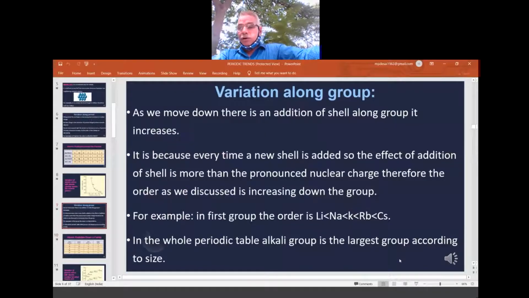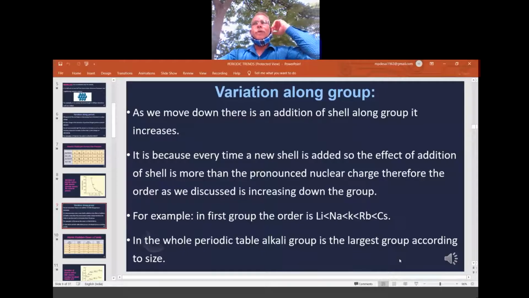Now, variation along a group. What is a group? From top to bottom, arranging in increasing order of atomic number. Here, as I told, an extra shell is created. Because the extra shell is created, the electrons go far away. That means the nucleus will not have that much control. Control is there; we cannot say control is not there, otherwise it would have gone unstable and stability would be lost.